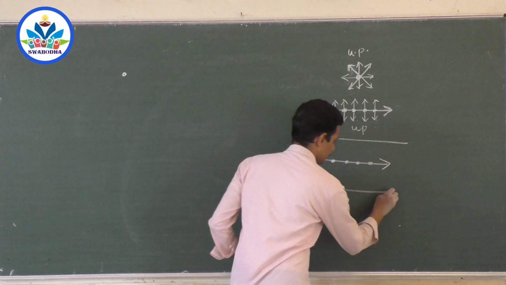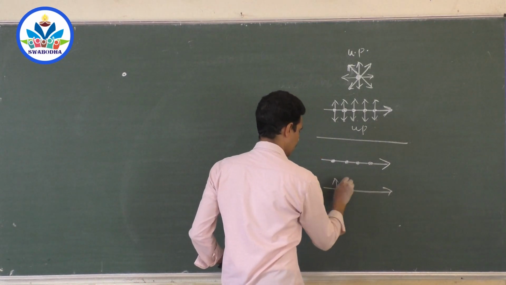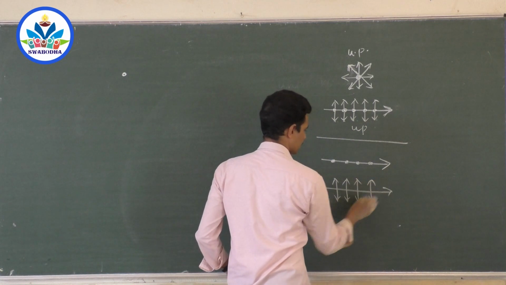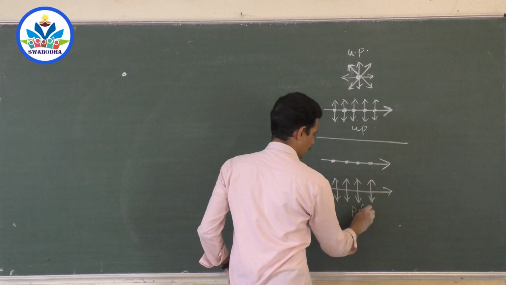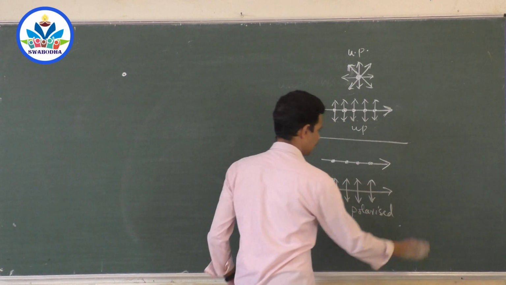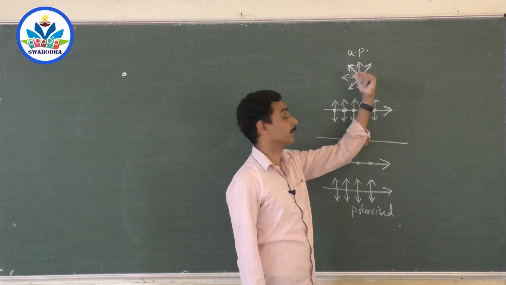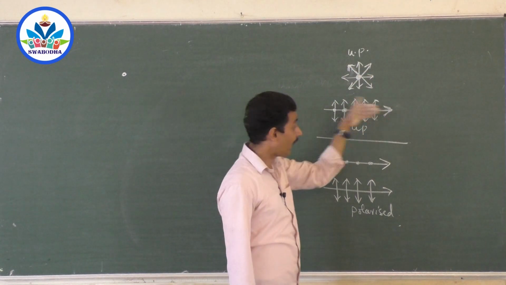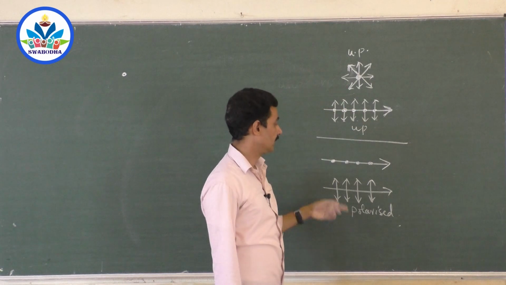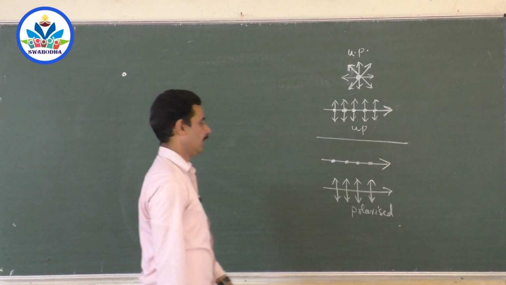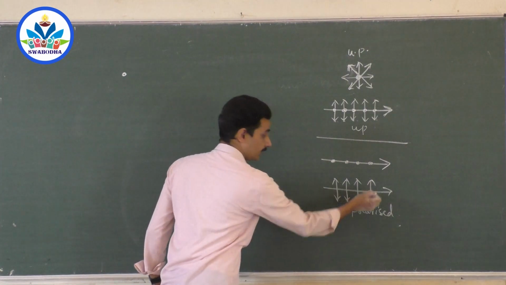Okay, sir, this one. Is it unpolarized? No, it is polarized, because it contains vibration only in one plane. This is how we represent it. So unpolarized, light going perpendicular to the plane of the sheet, light going along the plane of the sheet, unpolarized, unpolarized, polarized. Sorry, polarized, polarized. If you put a dot here, gone, right?